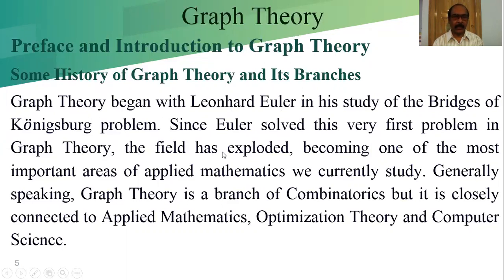The field has exploded, becoming one of the most important areas of applied mathematics. Generally speaking, graph theory is a branch of combinatorics, but it is closely connected to applied mathematics, optimization theory, and computer science.